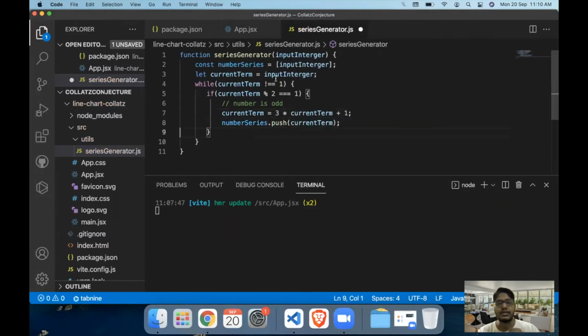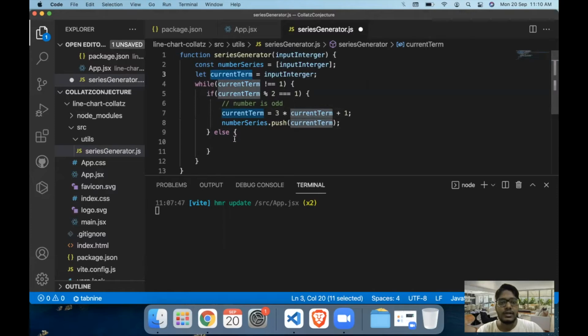So in this case, if we take the input integer as 5, since the number is odd, the next number in the series will be 16, and the number series will contain the values 5, 16. And let's just say once we are done with the calculation of 16, we know that the current term value is 16.